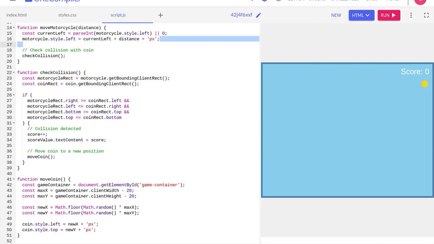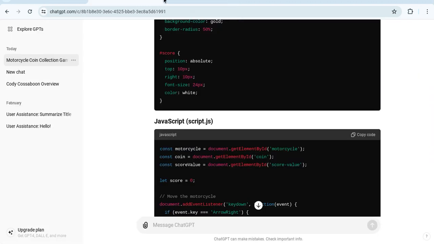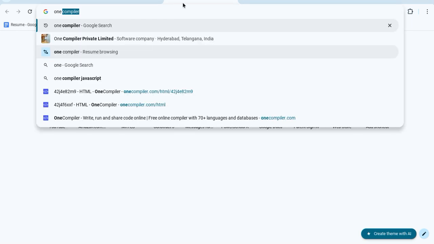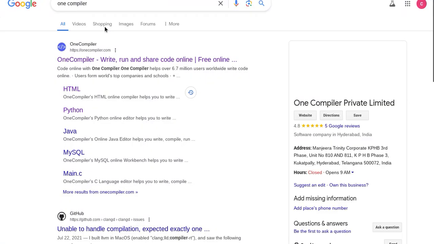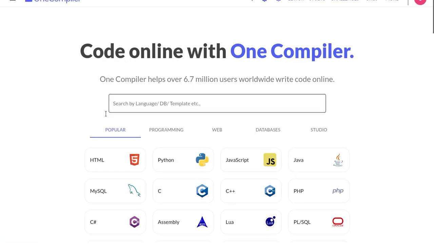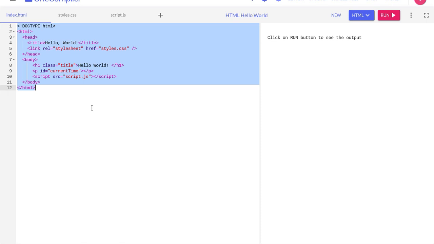Let me exit out of this and go back. Type in One Compiler and make something else. One Compiler. I'm going to make my very own version. It's going to be called Flappy Square, where there's pipes all over the place and you're going to have to not hit the pipes. It's a game. So let's get rid of this.